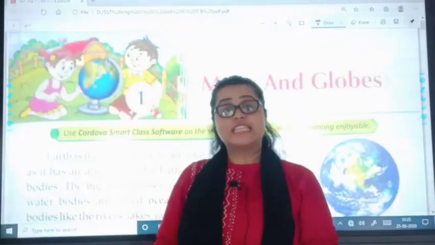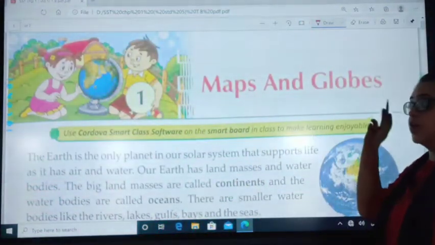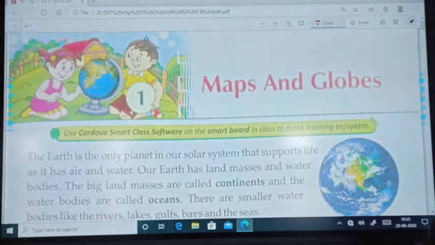I know my kids have learned all the important points we discussed yesterday. So, let's start this session. We will have a quick recall on the previous topics and we will start our new session. Let's go. Yesterday, we started our first chapter, Maps and Globes. Yesterday we also discussed some points. Let's have a quick recall on those points.